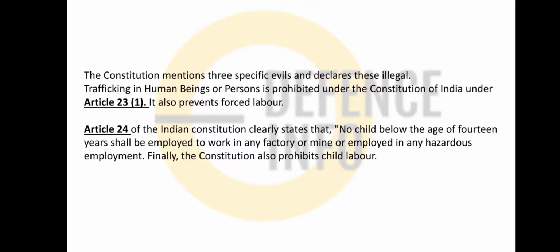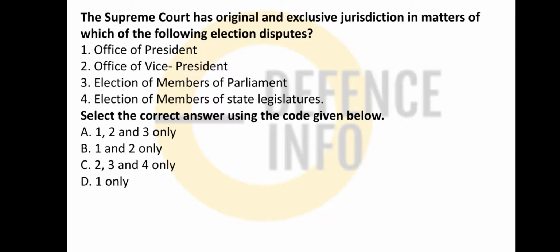The Constitution mentioned three specific evils and declared these illegal. Traffic in human beings or persons is prohibited under the Constitution of India, Article 23(1), and it also prevents forced labor. And Article 24, what it said, no child below the age of 14 years shall be employed to work in any factory or employed in any hazardous employment. Okay, finally the Constitution also provides against child labor.